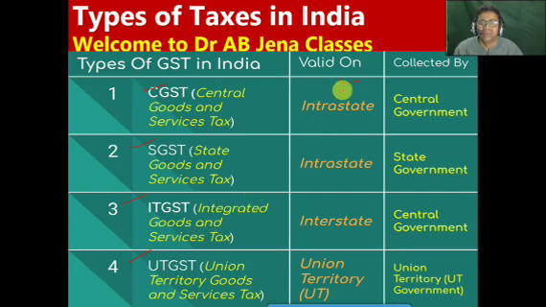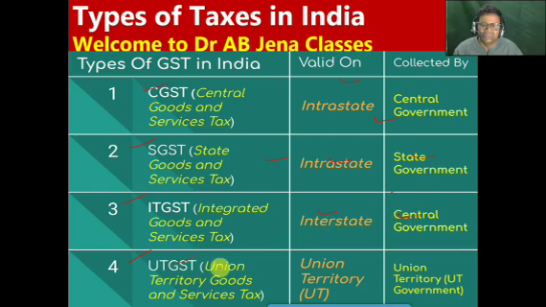So CGST is valid on intrastate, and CGST is collected by the central government. So friends, you have to remember that SGST is also valid on intrastate, and SGST is collected by which government? State government. IGST is valid on interstate, and IGST is charged or collected by the central government.